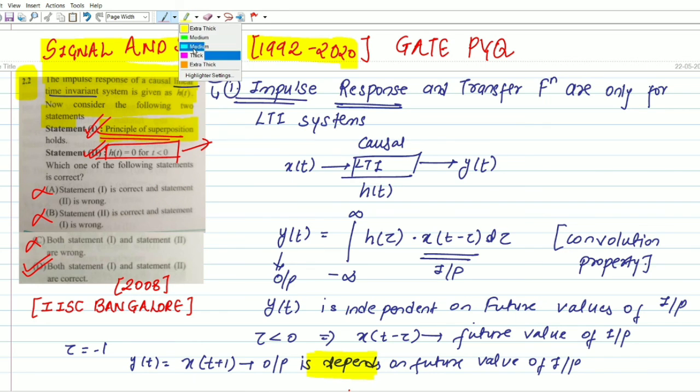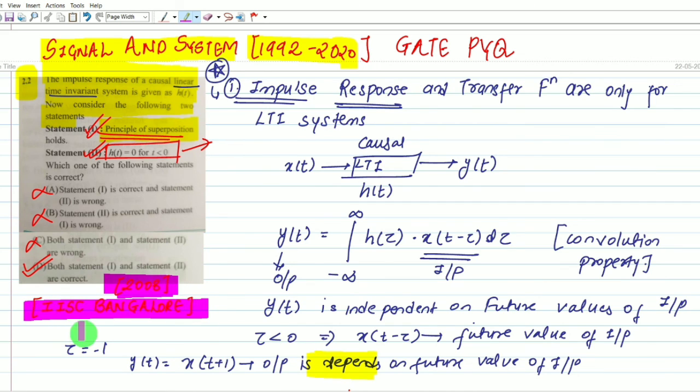This question came in 2008, asked by IISc Bangalore.